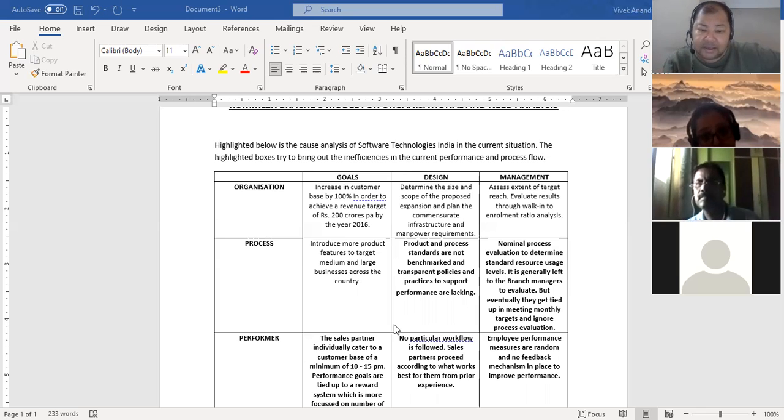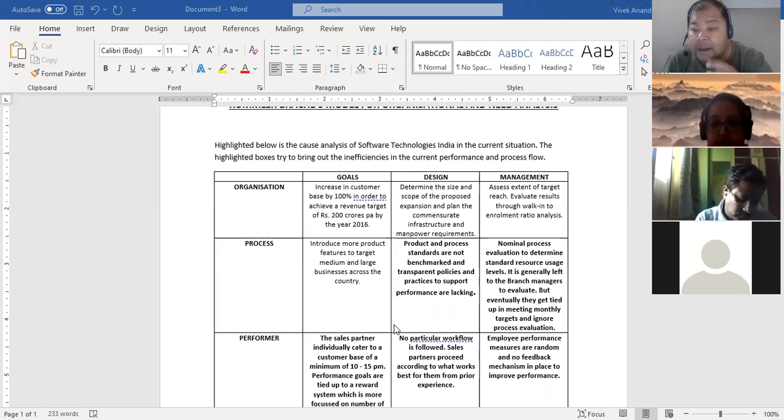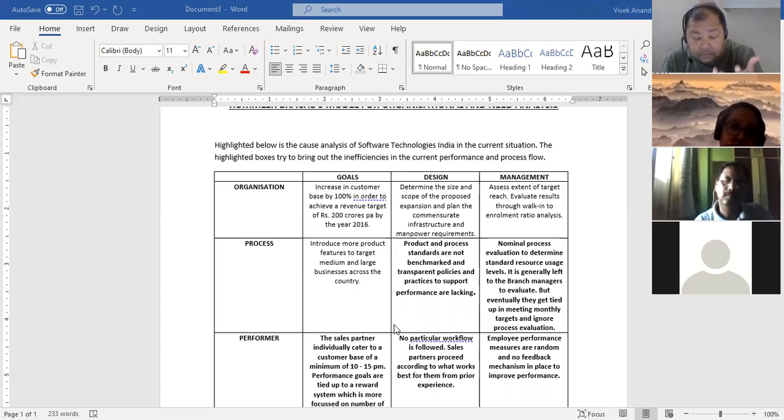On the management perspective, we said the nominal process evaluation to determine standard resource usage levels is generally left to the branch managers to evaluate. There was no scientific method to evaluate why a customer was not buying. We were sitting in the head office. There were 13 regional offices in multiple different cities. The salespeople were there. We had no measurement method to know the real reason why this is not happening.